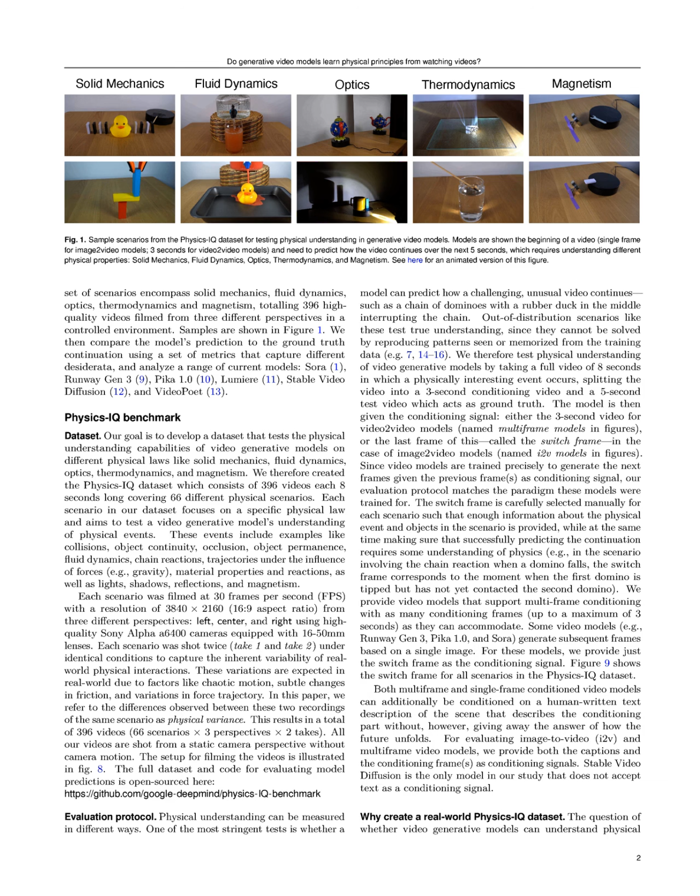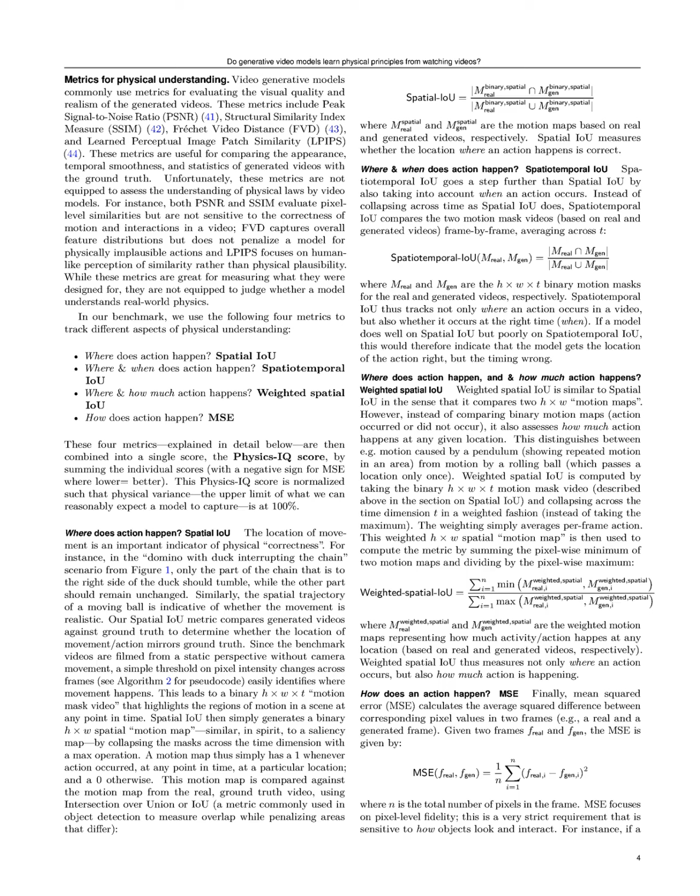The conditioning video is provided to the model as input, either as the full 3-second video for multi-frame models or as a single frame, the switch frame, for image-to-video models. The switch frame is carefully chosen to ensure it contains sufficient information about the physical event, while requiring the model to understand physics to predict the continuation accurately. Finally, the model generates the subsequent frames based on the conditioning input, and its performance is evaluated against the ground truth using various metrics that assess different aspects of physical understanding, such as spatial IOU and spatiotemporal IOU.